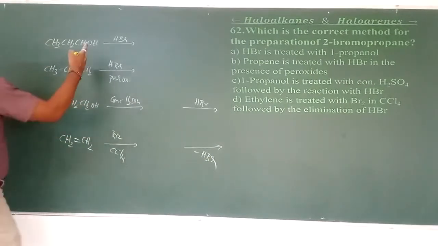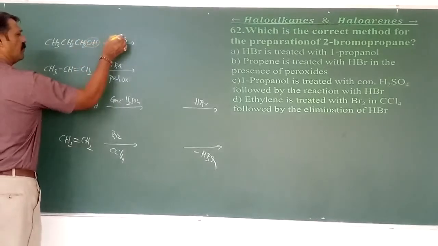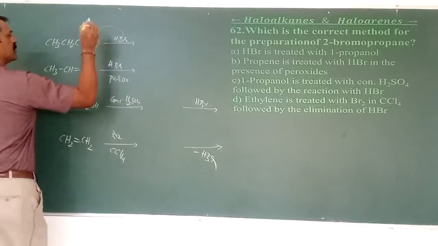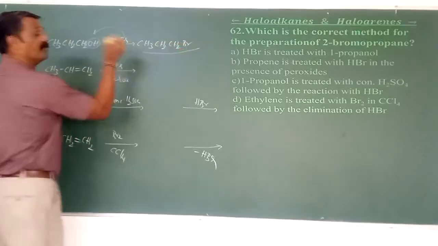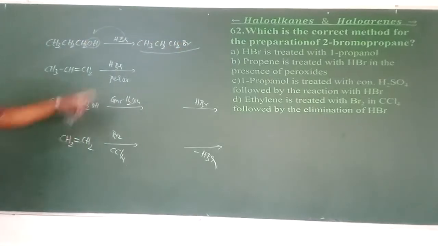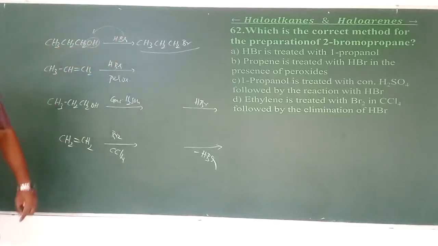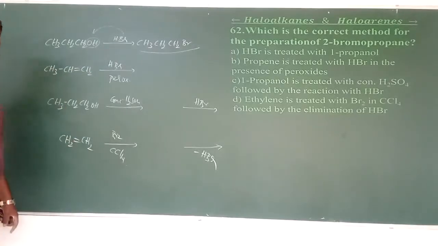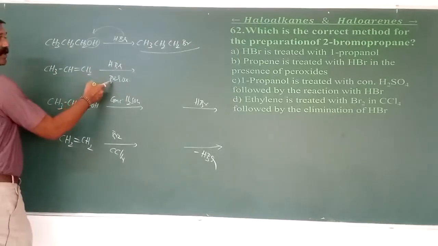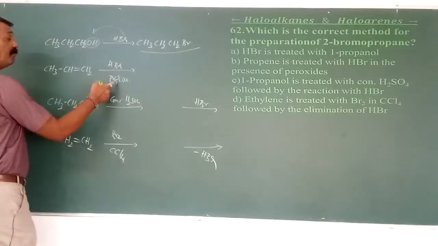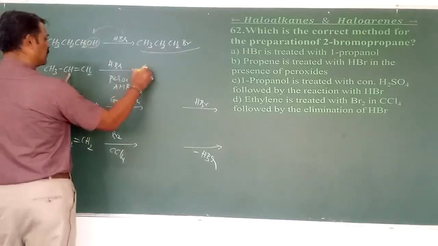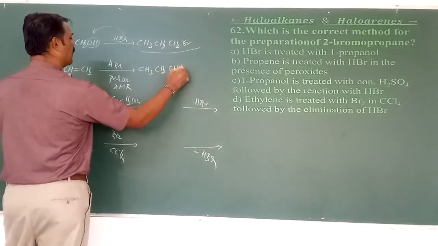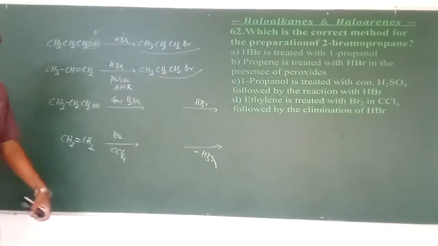So I have to get 2-bromopropane, no doubt. Here the nucleophile has been removed, hence we are getting CH3CH2CH2Br. That is 1-bromopropane, but I have to get only the 2-bromo. I think the first is not possible. Propene is treated with HBr; in the presence of peroxide, is it Markovnikov or anti-Markovnikov? It is anti-Markovnikov, where the negative part goes to the least substituted carbon. Therefore, CH3CH2CH2Br. Again it is 1-bromo, therefore this is also not possible here.